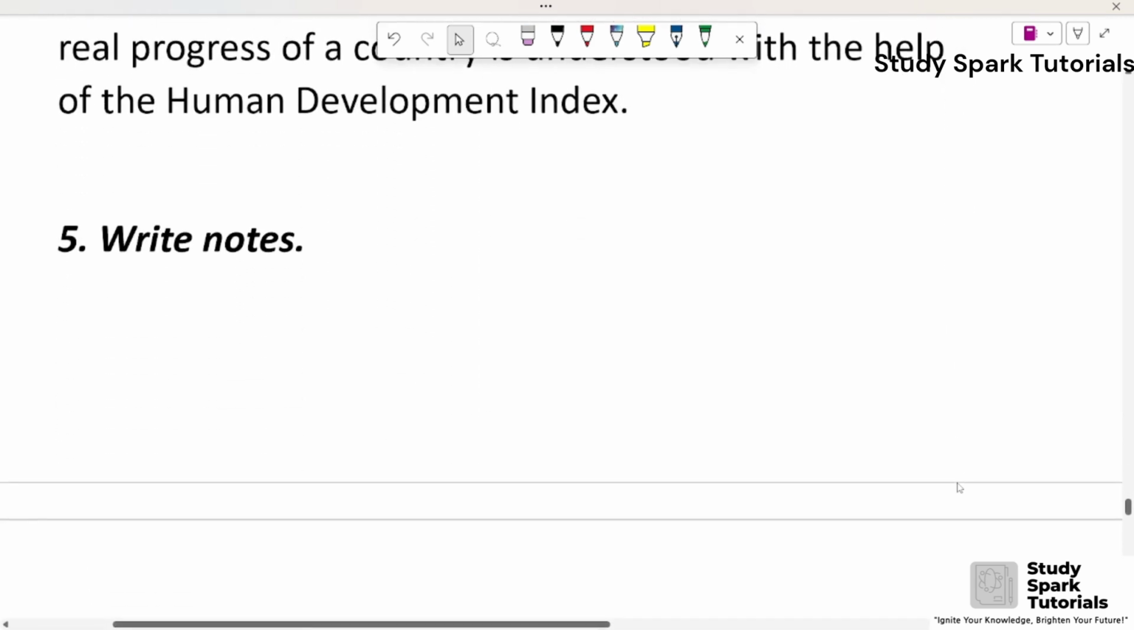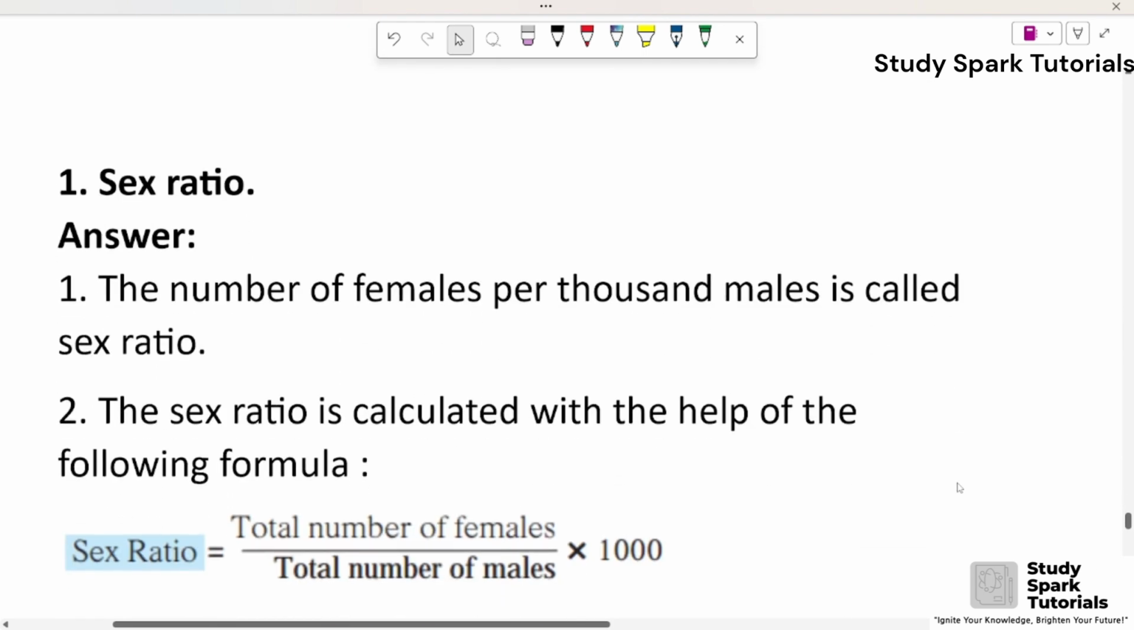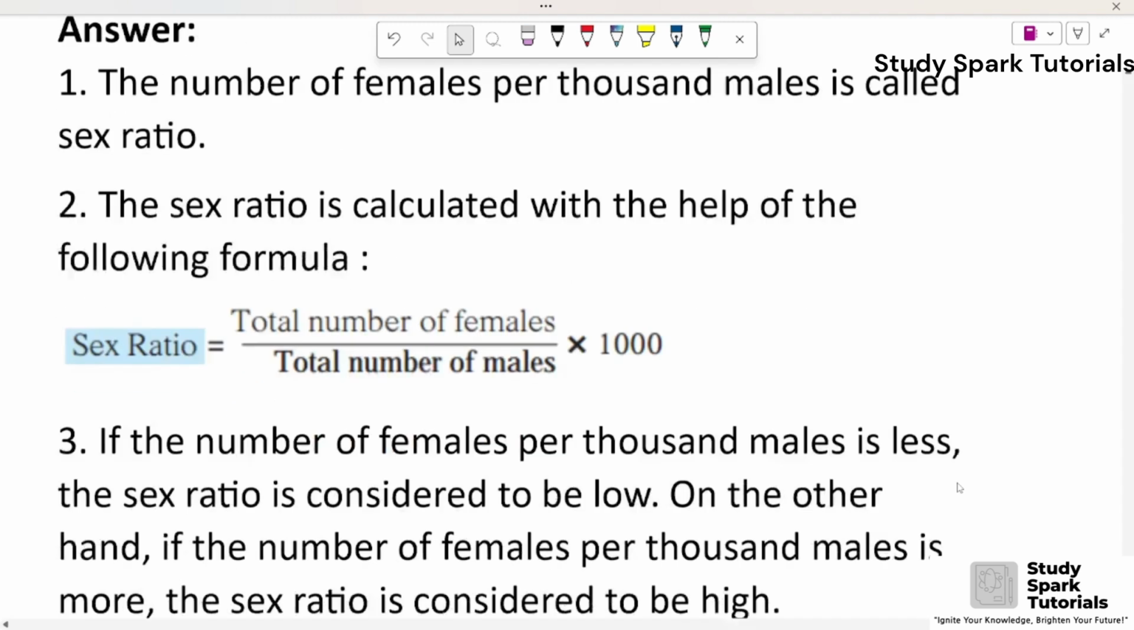Question 5. Write notes. First, sex ratio. Answer. First, the number of females per 1000 males is called sex ratio. Second, the sex ratio is calculated with the help of the following formula. Sex ratio is equal to total number of females to the total number of males into 1000.